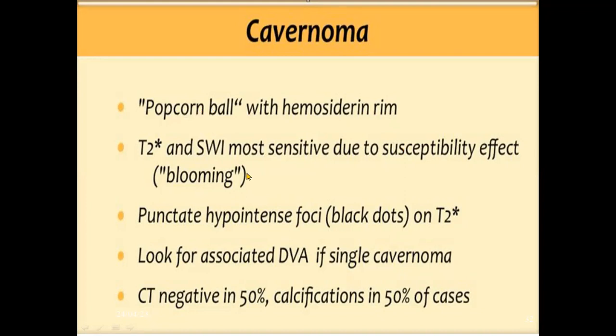T2 and SWI are most sensitive to find cavernoma, with punctate hypointense foci like those on T2. We'll also find what's called DVA, developmental venous anomaly, with the cavernoma. CT will be negative in 50%, and calcification will be found in 50% on CT.